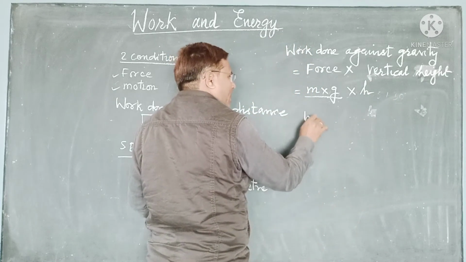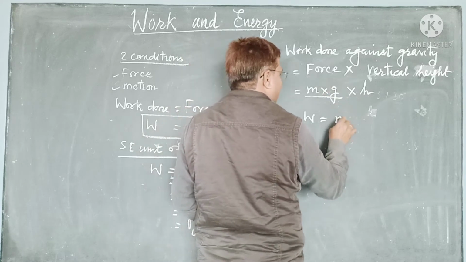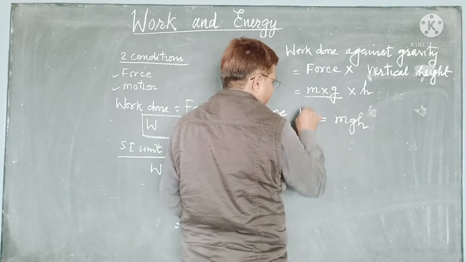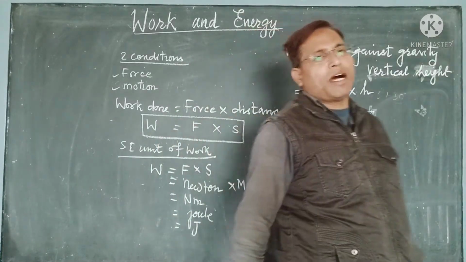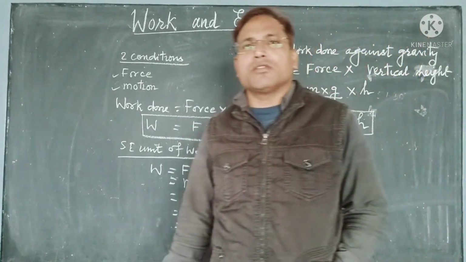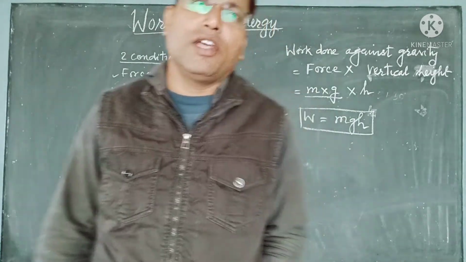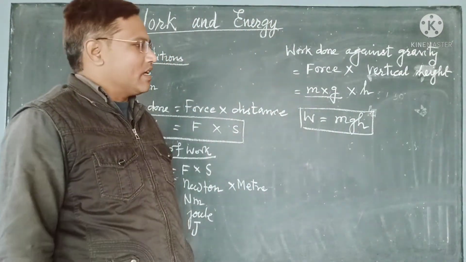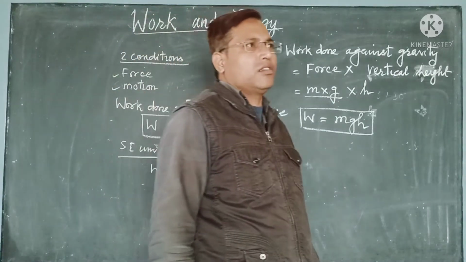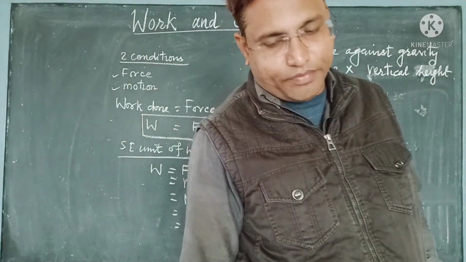Therefore, the formula for work done against gravity is mgh, where m means the mass of the body, g means acceleration due to gravity, and h means the height away from the earth in the upward direction.